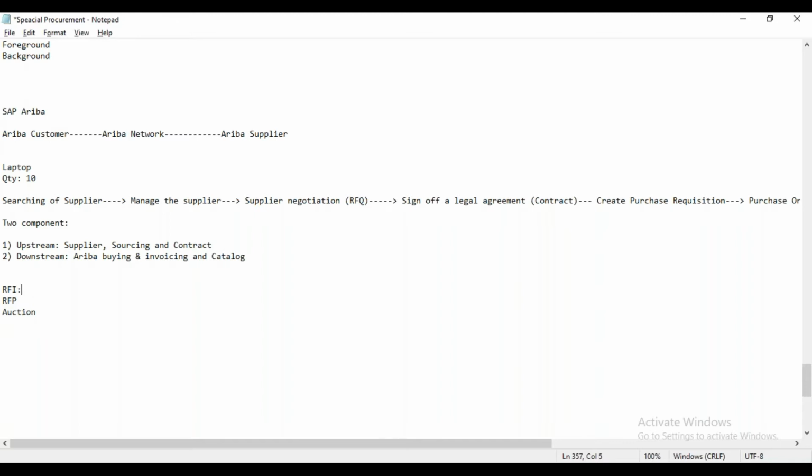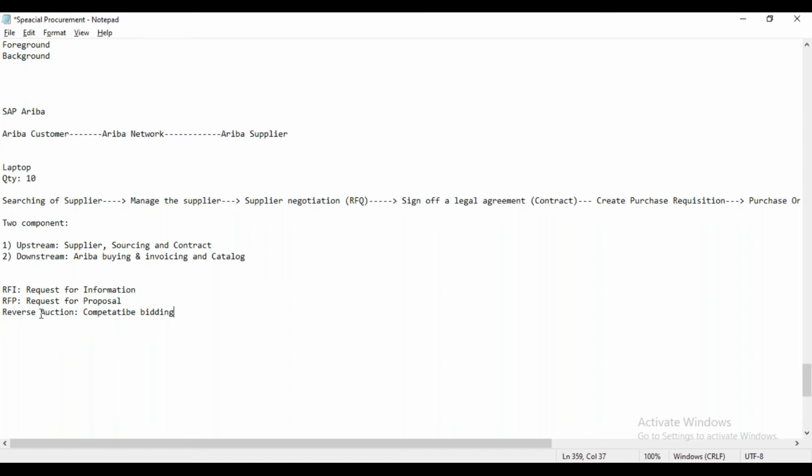RFI stands for a request for information, and RFP stands for a request for proposal. And let me just add one point here, reverse auction. Reverse auction is called competitive bidding. So these three solutions are available from the sourcing module perspective, even though we have one more that